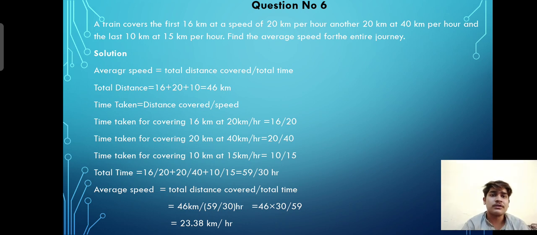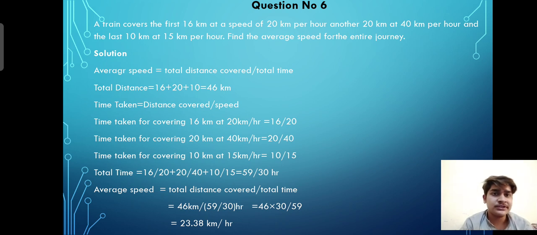A train covers the first 16 km at a speed of 20 km per hour, the next 20 km at a speed of 40 km per hour and the last 10 km at a speed of 15 km per hour. Find the average speed for the entire journey.